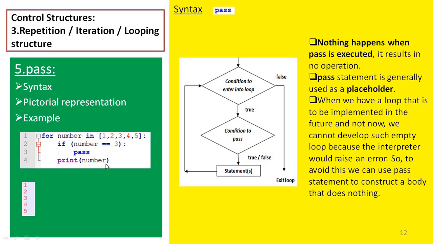I am printing the number 2. The third element in the sequence is 3. It is assigned to number. Now we enter into the loop. Inside the loop we check whether 3 is equal to 3 or not. It is true, so we call pass. Even so, we print the same number again. So whether pass is called or not, that does not matter. The loop will continue to execute. This is the use of pass. It is simply used as a placeholder in a Python program.